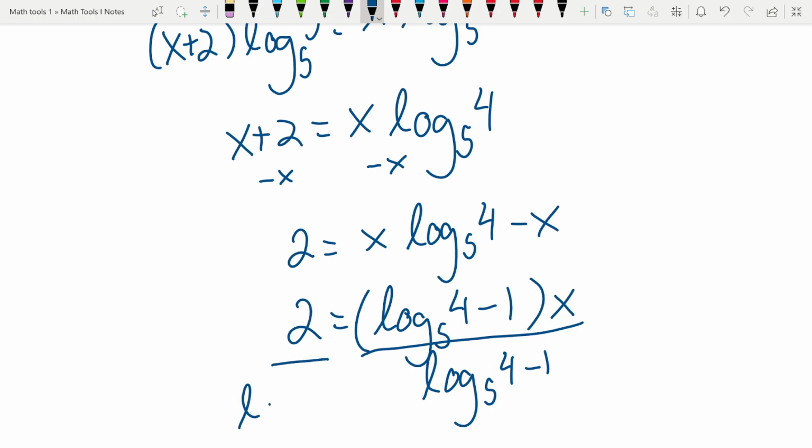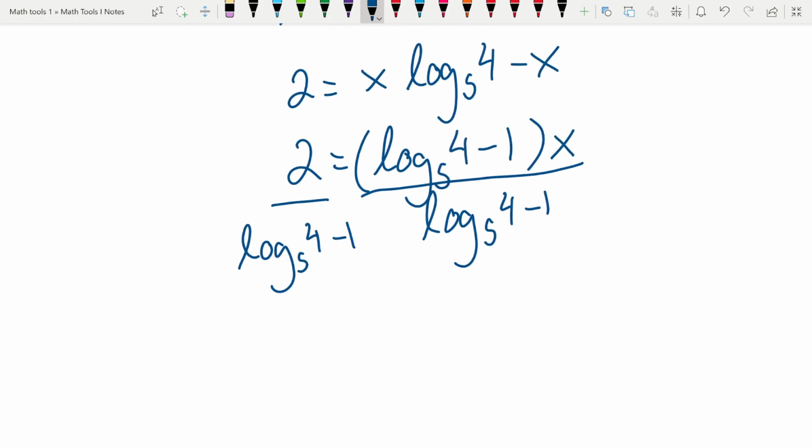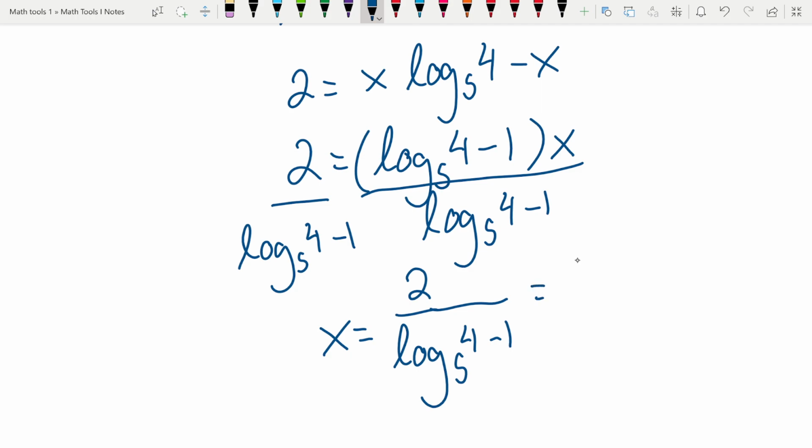Okay. So we get x equals 2 over log base 5 of 4 minus 1. Okay. And that's our answer. It's not a nice number, but it's a number. Some books will have you take this further and simplify this a little bit more. So I'm fine with you just leaving it like this. If you want to throw it in your calculator, like if you want a decimal, that's fine too. It's all really the same.